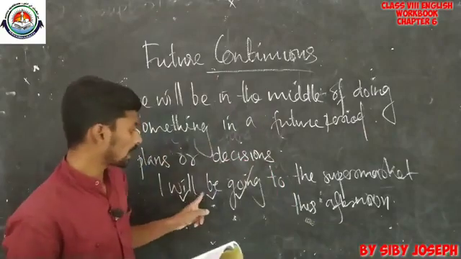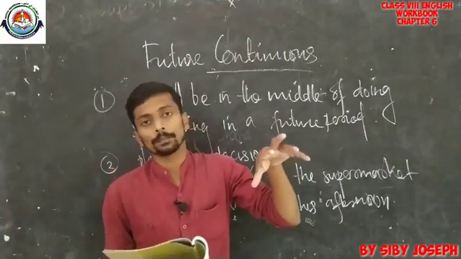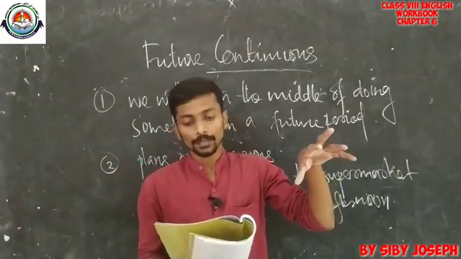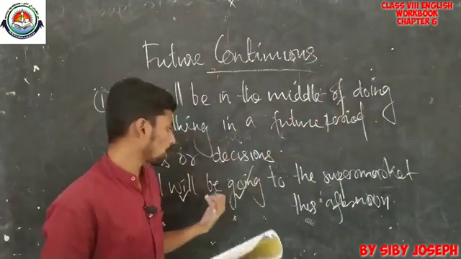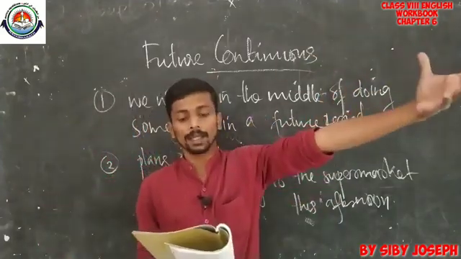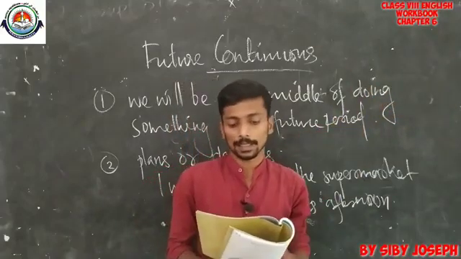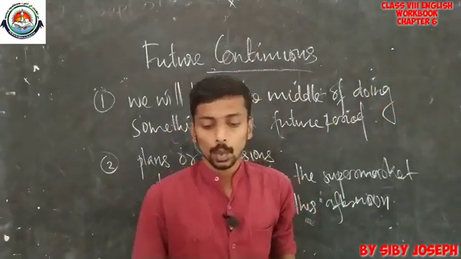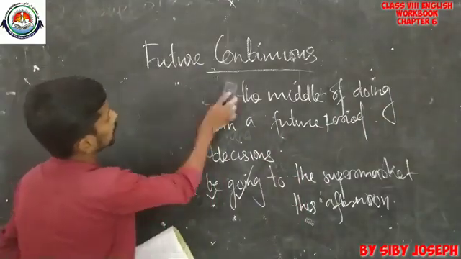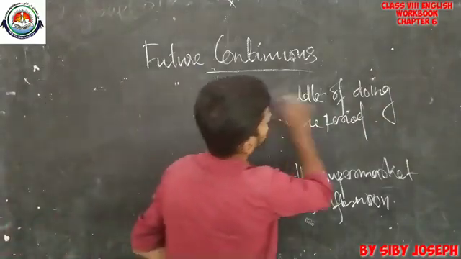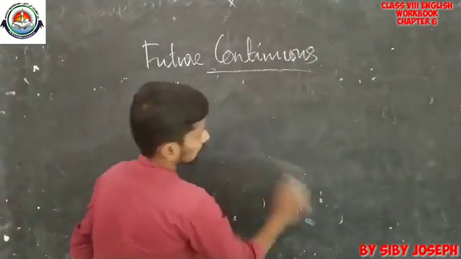So this format can be used to ask somebody's plans, and at the same time this format can be used to ask somebody to do something for us. Okay, so we can discuss that particular context with the help of some examples.